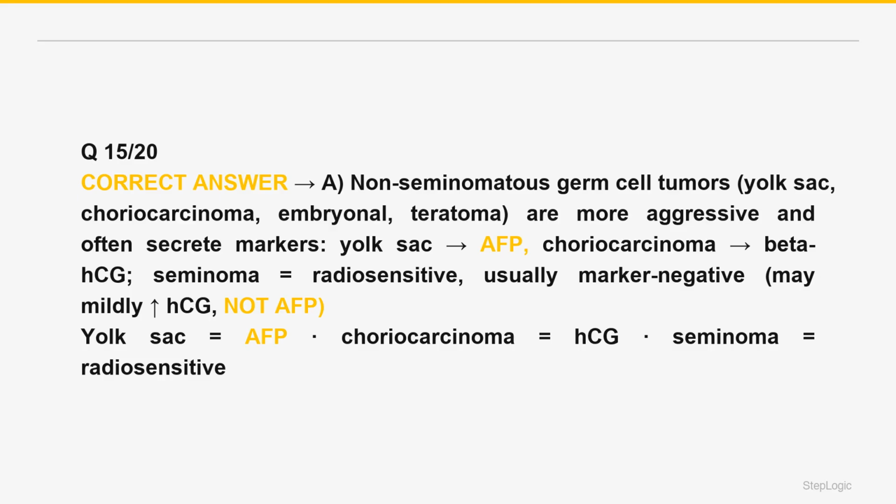By contrast, seminoma, the most common single type in slightly older men, is radiosensitive with an excellent prognosis and is usually marker negative. It does not make AFP. A seminoma that produces AFP is actually a mixed or non-seminomatous tumor, though it may mildly raise HCG, so AFP elevation rules out pure seminoma. The yolk sac AFP, choriocarcinoma HCG, and more aggressive non-seminoma facts are correct.